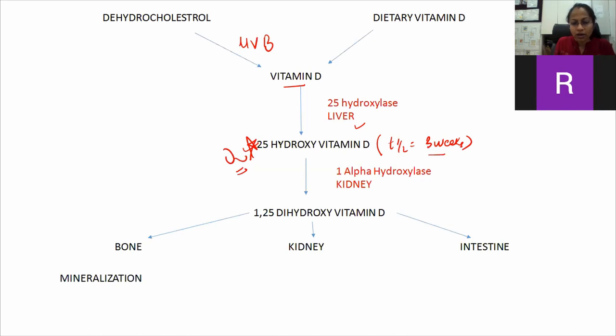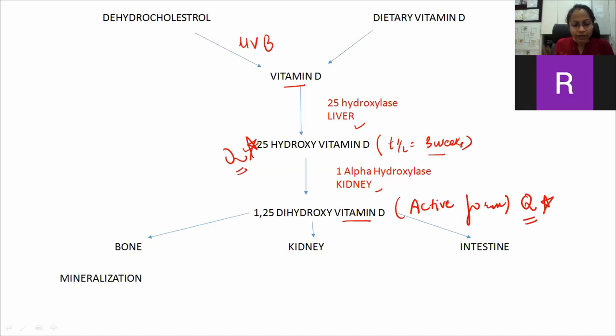Now the next thing, this 25 hydroxy vitamin D is converted into 1,25 dihydroxy vitamin D with the help of the enzyme 1 alpha hydroxylase, which is present in the kidney, and this is the active form of vitamin D. Active form means all of the work is done by this form of vitamin D, and this is also a question from NEET.